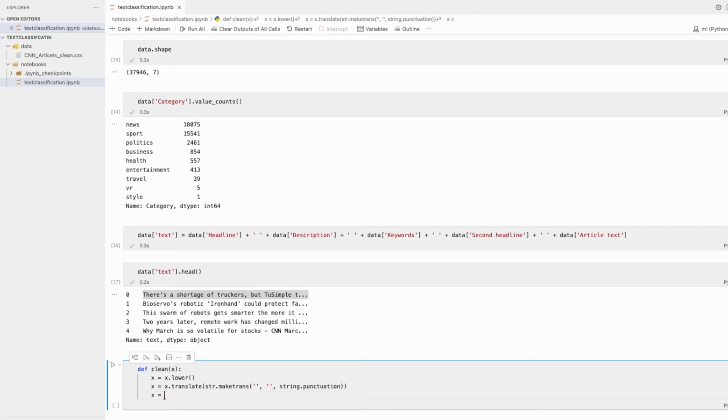So from where we can get the stop words? What is a stop word first? I am assuming that you know machine learning and NLP a little bit, so let me remind you.